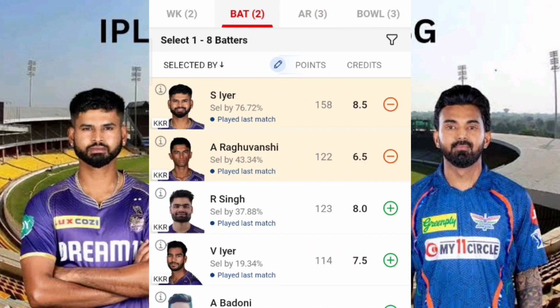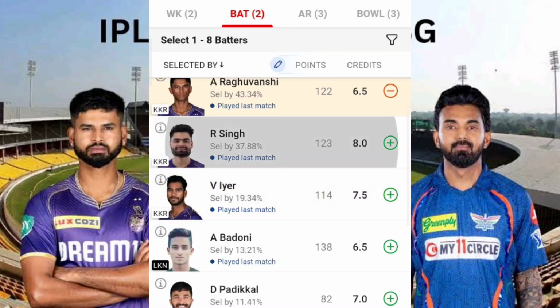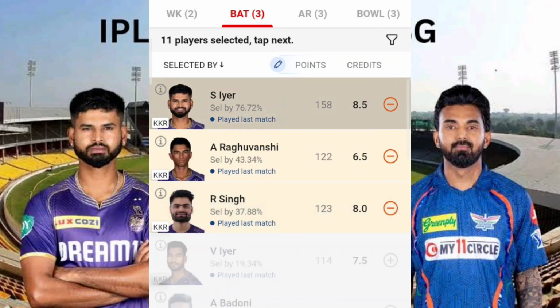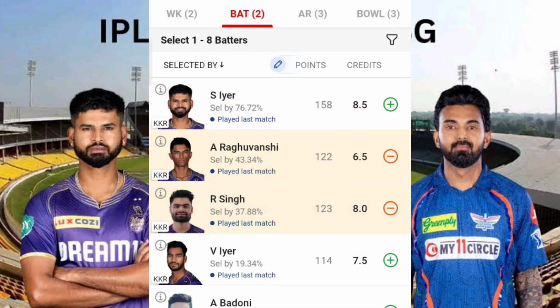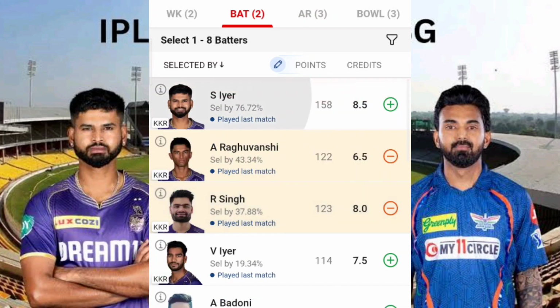So in that sense, I'm not including Venkatesh Iyer or even Rinku Singh. Again, you can go for Rinku Singh, that's fine. But even if you are including Rinku Singh, then of course please do exclude Shreyas Iyer, because I don't expect that KKR will lose their wickets so easily, even though there is Sunil Narine. Fine. So as of now, I'm just giving this back to Shreyas Iyer.